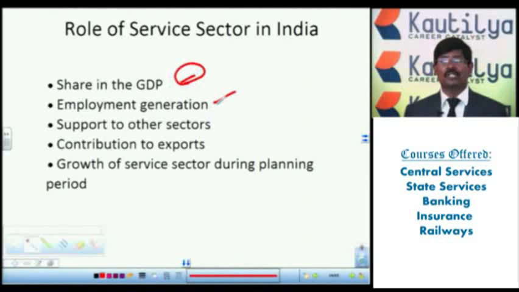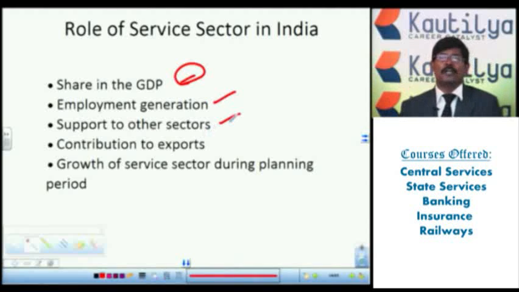Employment generation is also increasing nowadays. Suppose you take the example of anybody at present. What do you want to become? I want to become an engineer, a doctor, a lawyer, or we can call it nowadays an event manager. Ask any person in the current situation, they want to be settled in the service sector. It means it's providing more employment generation in India, and not only in India but in different parts of the world nowadays. So there is a lot of scope in the service sector. Employment generation is more.